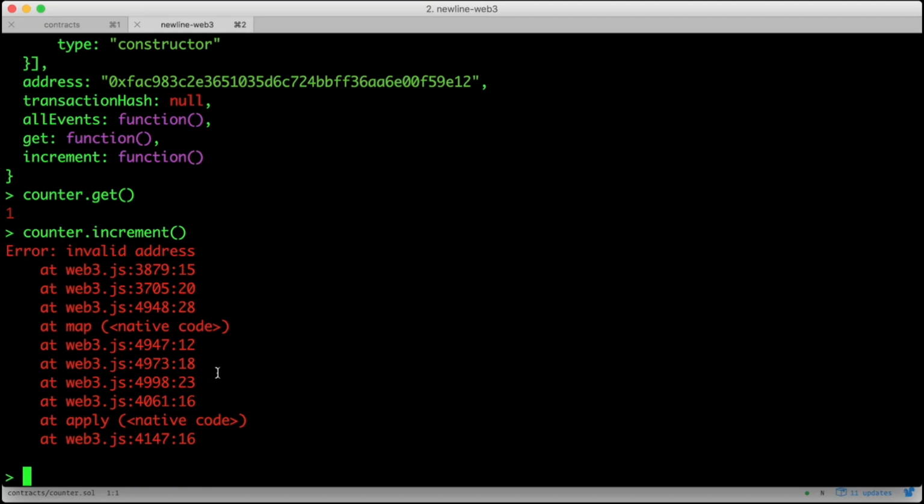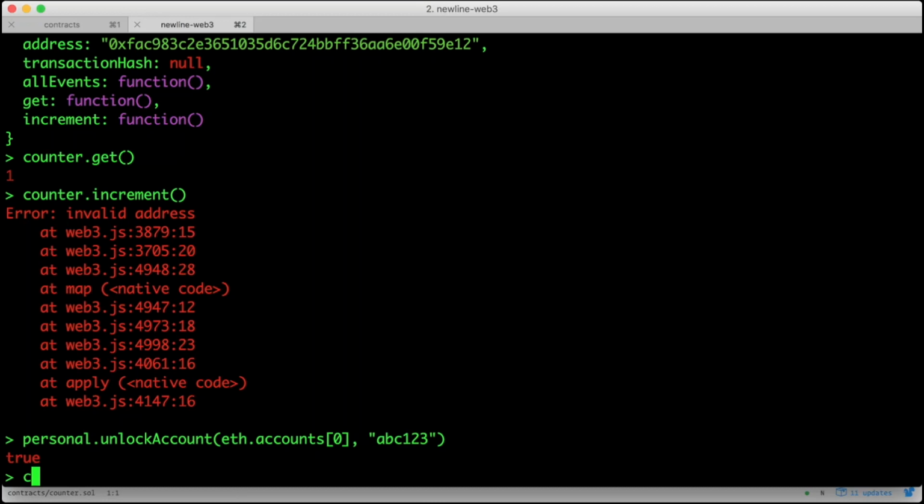So how do we do this? Here's another area where the Solidity JavaScript API is not that intuitive. To send a transaction on a contract method, we call sendTransaction on that function. It looks like this. And you might need to unlock your account again. We'll call counter.increment, but then on that increment function, we'll call .sendTransaction from eth.accounts[0]. So here we're calling the sendTransaction function on the increment function.